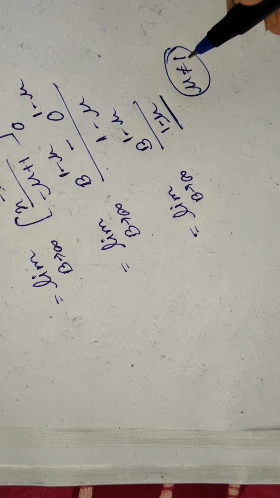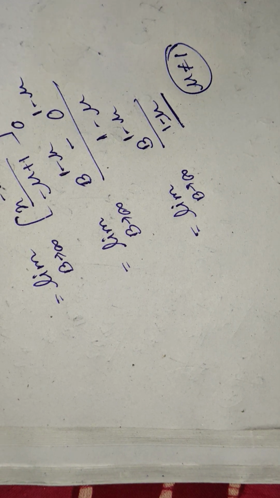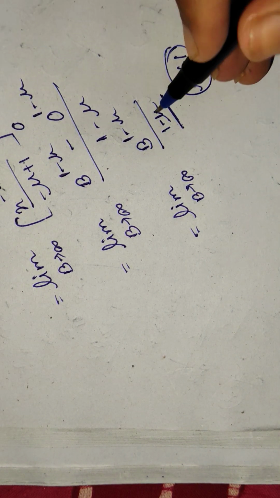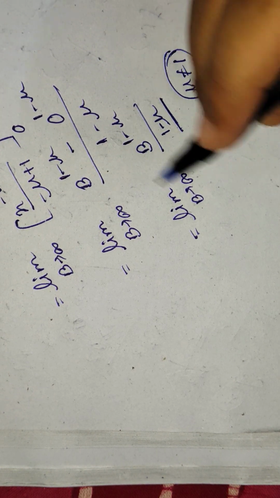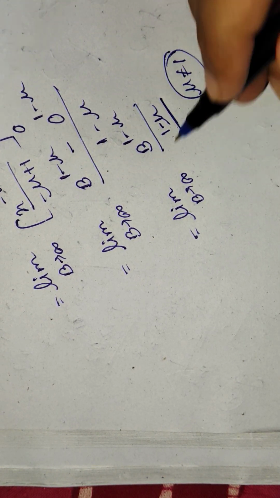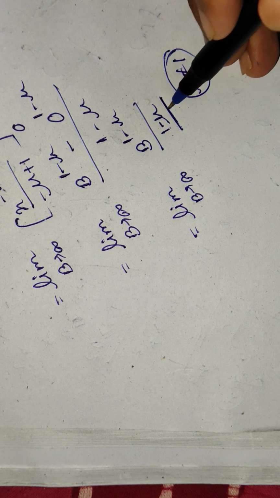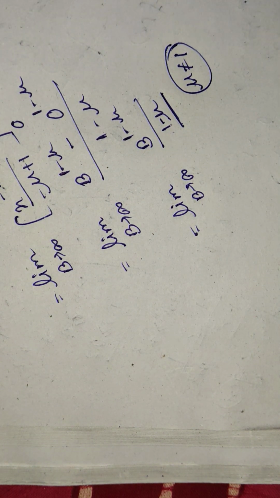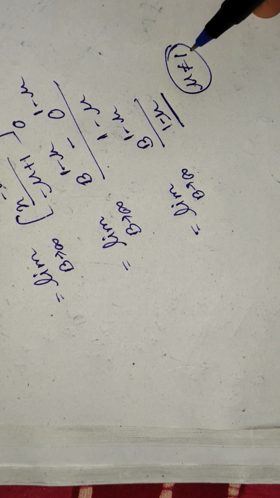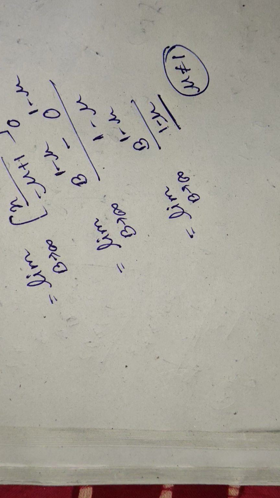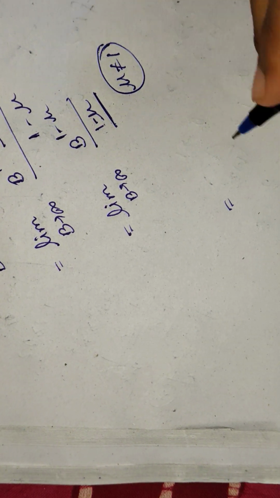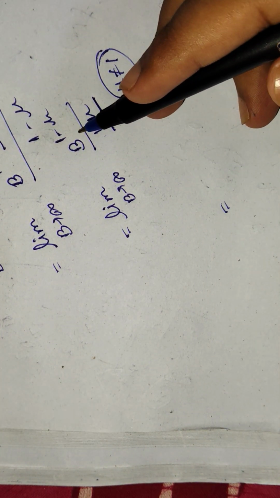If mu is equal to 1, then the answer is undefined, because the denominator becomes 1 minus 1, which is 0, and something divided by 0 is undefined. So we can say mu not equal to 1 first. Second, which is very important, we have to deal with the numerator only.